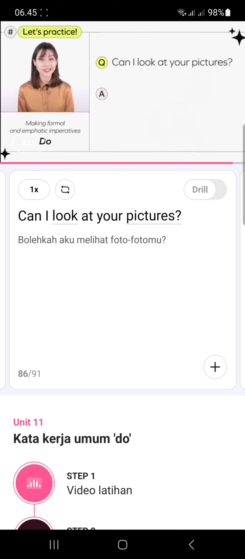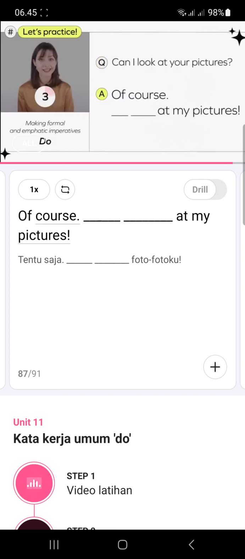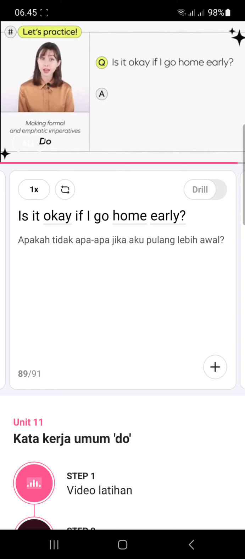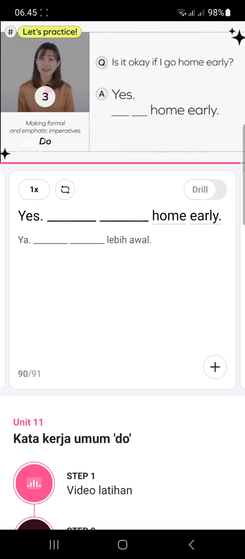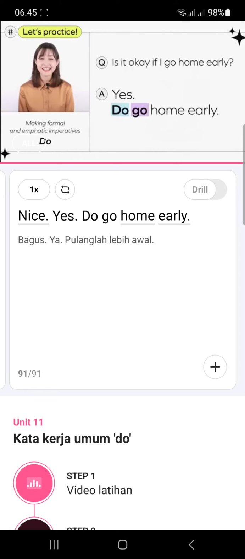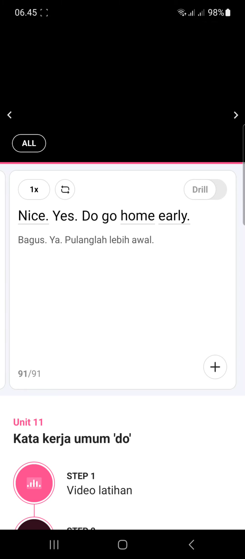Can I look at your pictures? Of course, do look at my pictures. Is it okay if I go home early? Nice. Yes, do go home early.